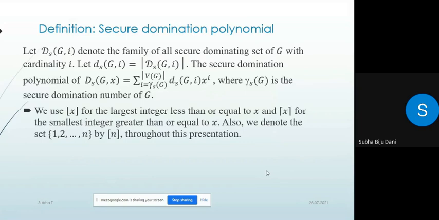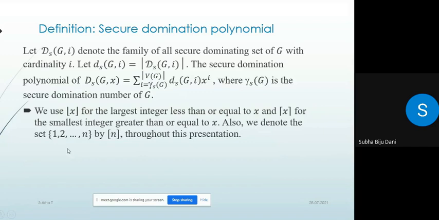Definition of secure domination polynomial. Let ds(G, i) denote the family of all secure dominating sets of G with cardinality i. Let |ds(G, i)| be the cardinality of ds(G, i). The secure domination polynomial is ds(G, x) equal to the summation from i equal to gamma_s(G) to |V| of |ds(G, i)| x to the power i, where gamma_s is the secure domination number of G. We use floor of x for the largest integer less than or equal to x and ceiling of x for the smallest integer greater than or equal to x.